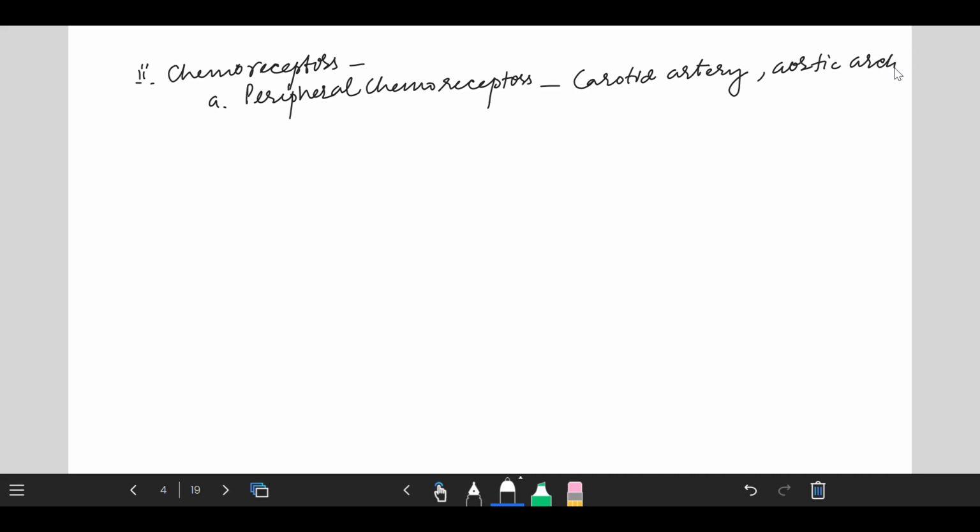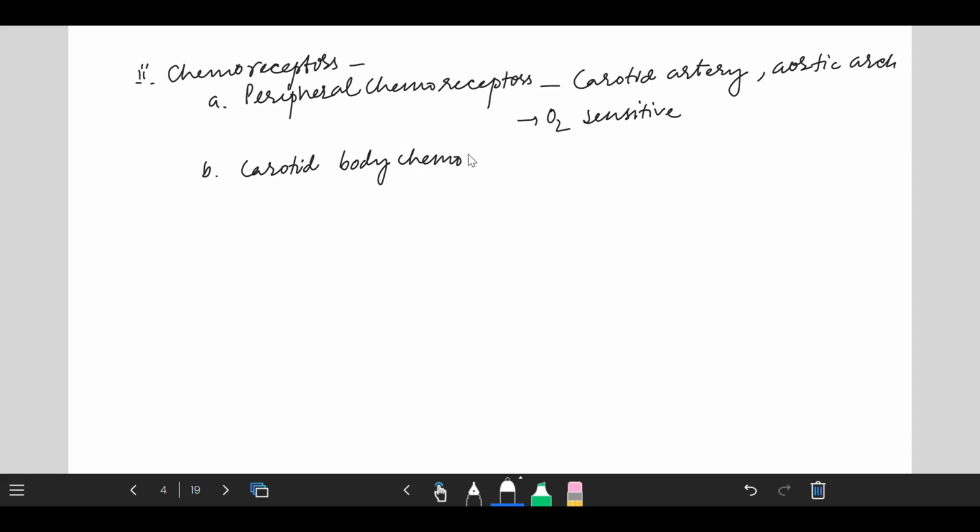The second one is carotid body chemoreceptors. This type actually connects the medulla with the peripheral chemoreceptor or PC via the glossopharyngeal nerve.